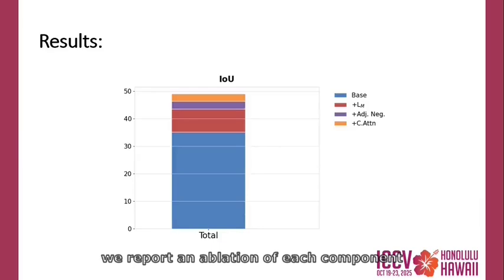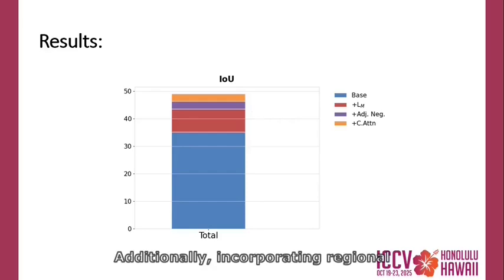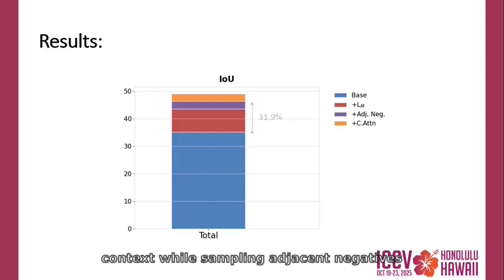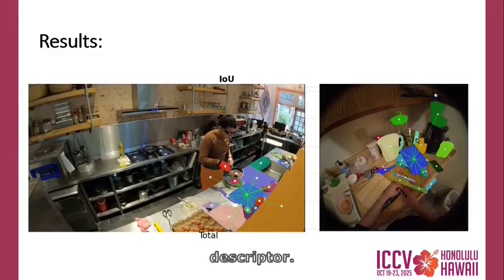Next, we report an ablation of each component of our pipeline. The benefits of training a simple MLP with our novel mask matching contrastive loss, which aligns cross-view embeddings in a common latent space, improve intersection over union by 23.9% from our KNN baseline. Additionally, incorporating regional context while sampling adjacent negatives during training improves it to 31.9%, forcing the model to learn more fine-grained discriminative embeddings in nearby candidates with similar context but different mask descriptors.